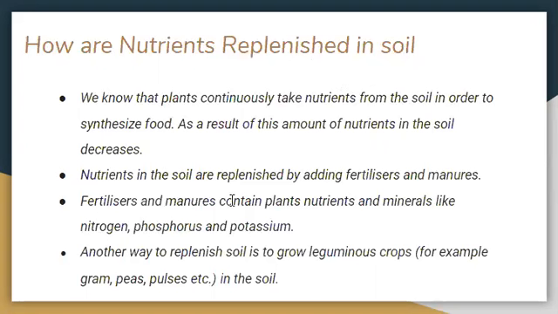The nutrients in the soil are replenished by adding fertilizers and manure. Fertilizer and manure contain plant nutrients and minerals like nitrogen, phosphorus and potassium. All these nutrients or minerals are essential for the growth and development of the plants. Another way to replenish soil is to grow leguminous crops. As I told you already, the leguminous crops are the crops which have their fruit in the pod shape. The examples are gram, peas, pulses, etc. So another way to replenish the soil with nutrients is growing leguminous crops in the soil.